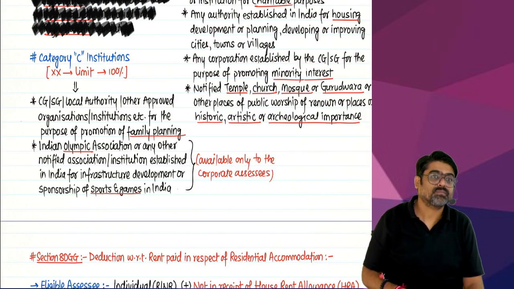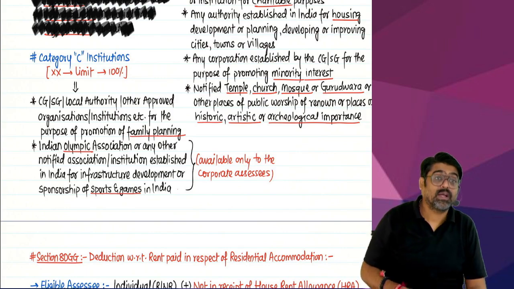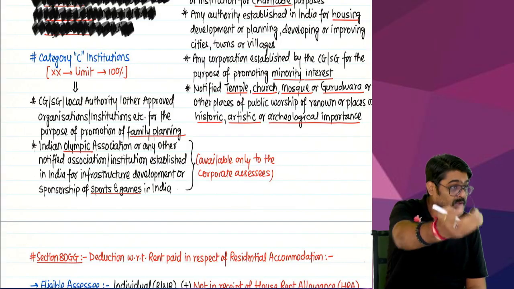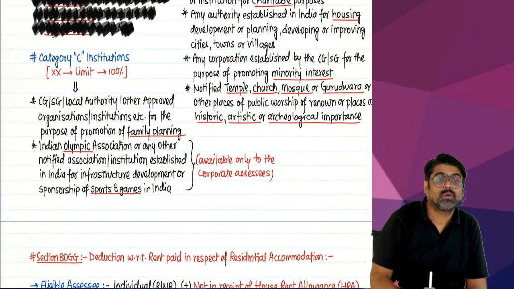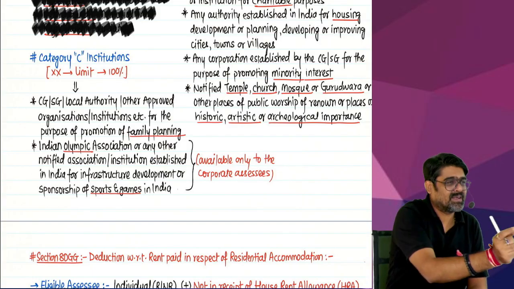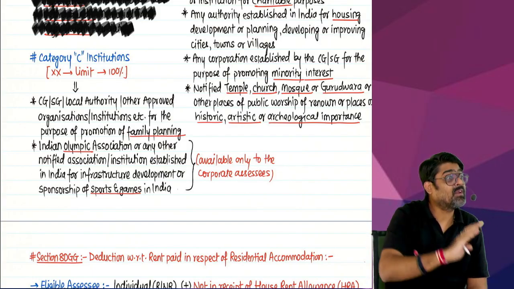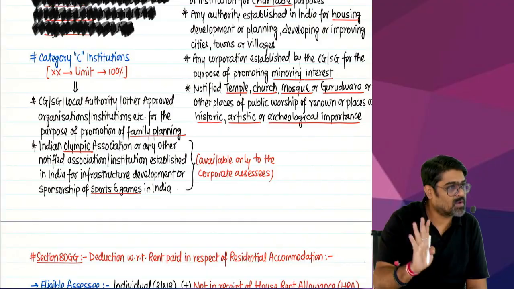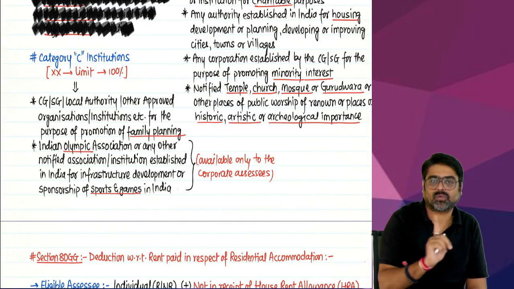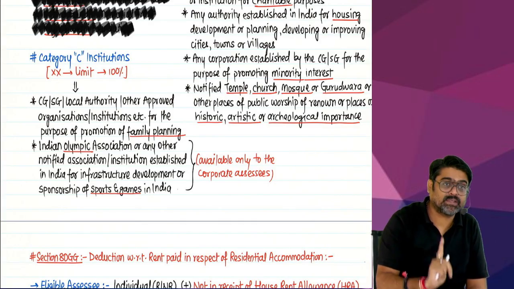For what? As a sponsorship to sponsor those athletes who will be participating in the Olympics. So small donation is not required over there. There huge donations are required. So those huge donations can be made only by corporates. So if you are a corporate assessee making these donations, only then it will be allowed under 80G.